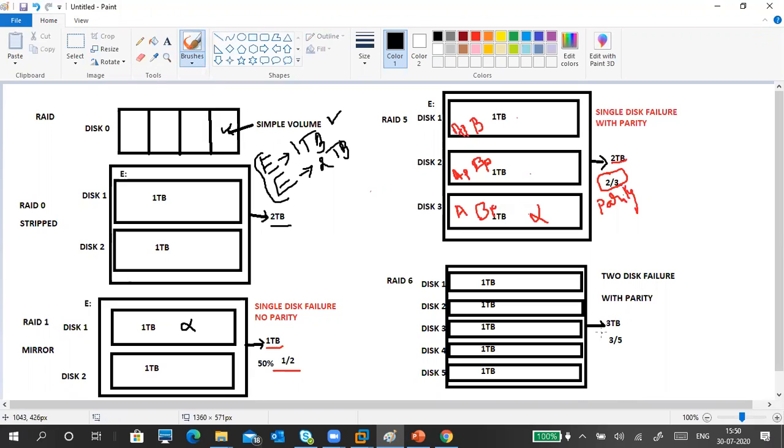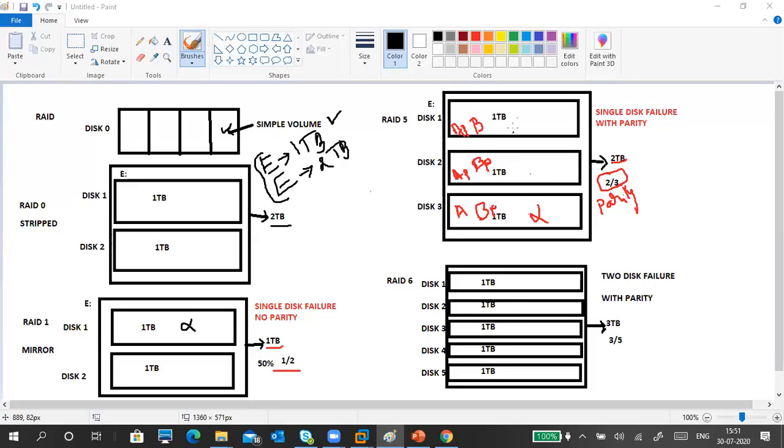So I'm going to explain RAID 5 again. If you understand RAID 5, RAID 6 is the same. There is no difference, only the number of disks and this thing. I think you're understanding combining RAID 0, RAID 1 mirror, and now we are going to RAID 5. RAID 5 is also a single disk failure. We are using 3 disks here. If one disk fails, we are still able to access the data.